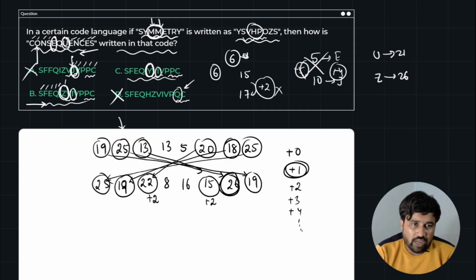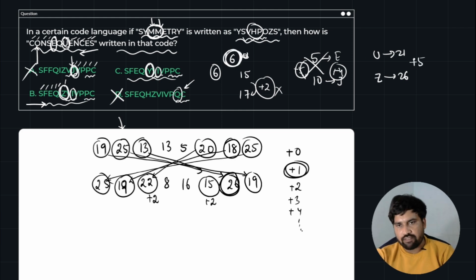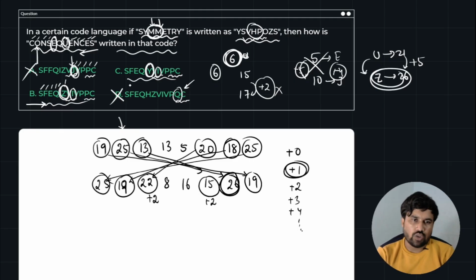So look here guys, U is the sixth element. So the sixth element needs to be added by +5. So it exactly matches. So U code is Z. So the answer we are left with is B.